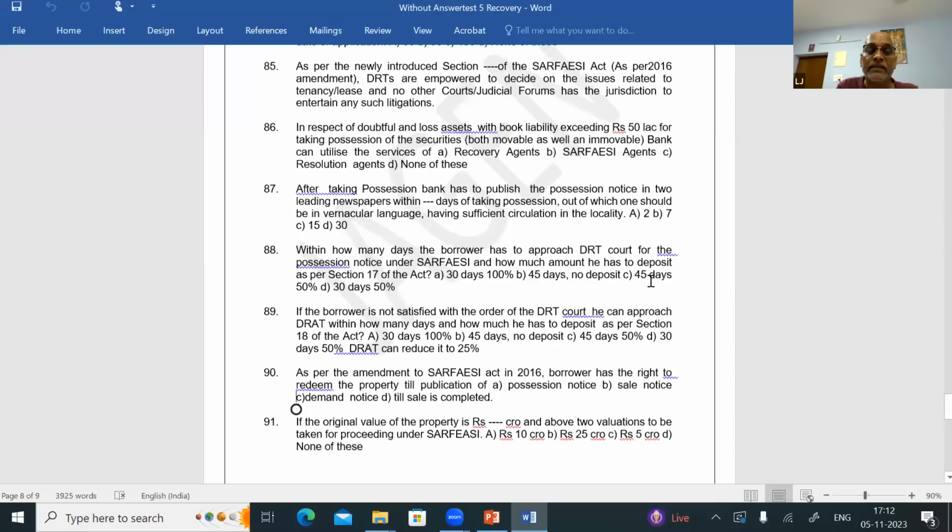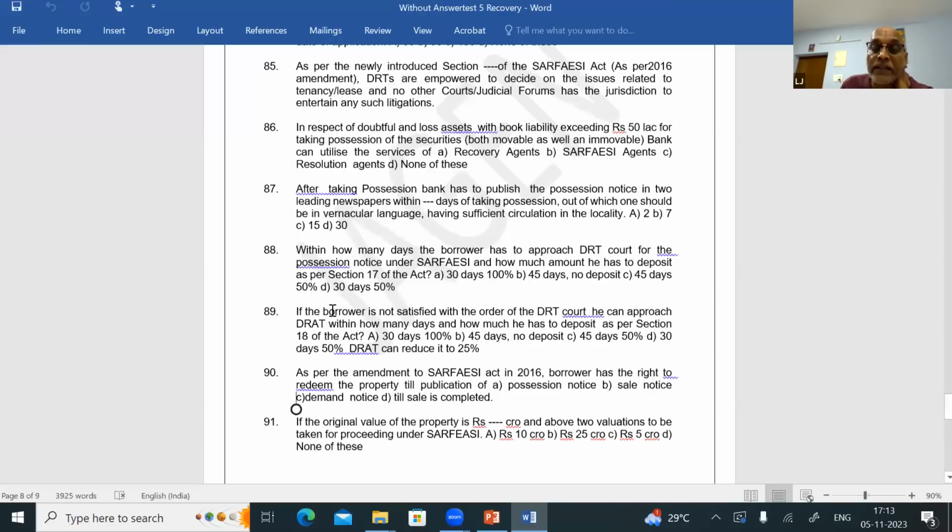Question number 89. If the borrower is not satisfied with the order of the DRT, he can approach the DRAT within how many days and how much he has to deposit as per Section 18 of the Act. Within 30 days by depositing 50% of the amount. Sorry, here, question number 88, within 45 days, he need not deposit any amount. Question number 88, answer is B.